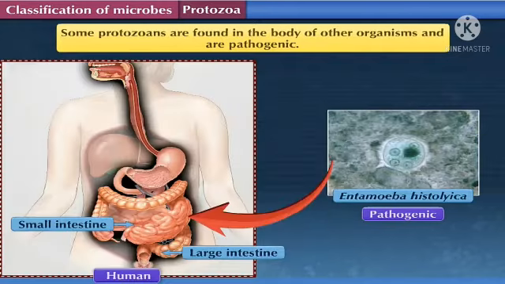So students, in the next picture, as you can see, there are some of the protozoa that are found in the body of other organisms and are pathogenic. They harm the intestine of the body. And such an example of protozoa is known as Entamoeba histolytica. So they cause a problem in the intestine of the human body. I have already given the pictures of examples of such a microorganism and the effect where they are causing.